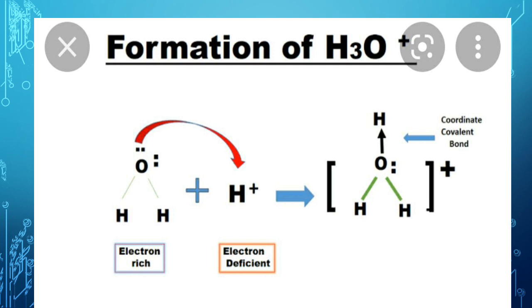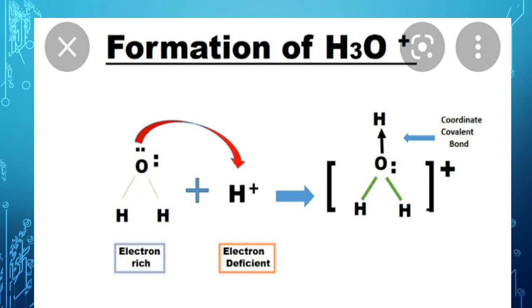The oxygen of the water can donate one lone pair of electrons to the hydrogen, but the donation will be in such a way that the lone pair of electrons will be shared between the two species. As a result, the compound formed is called the hydronium ion. H3O plus is actually called the hydronium ion.